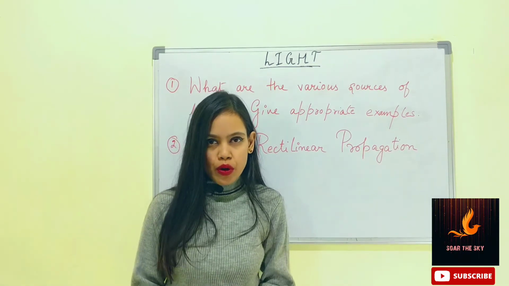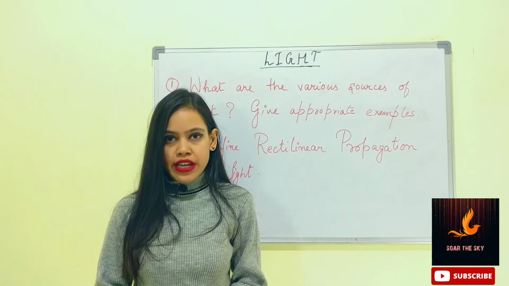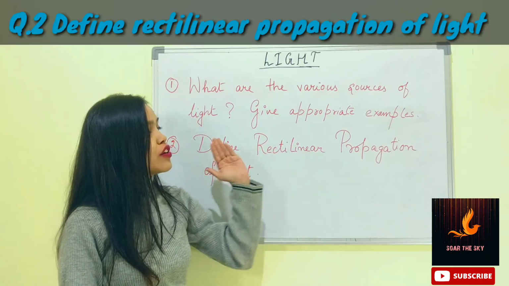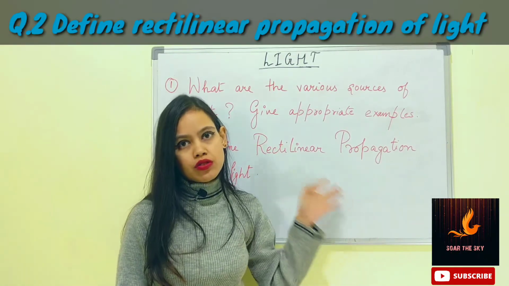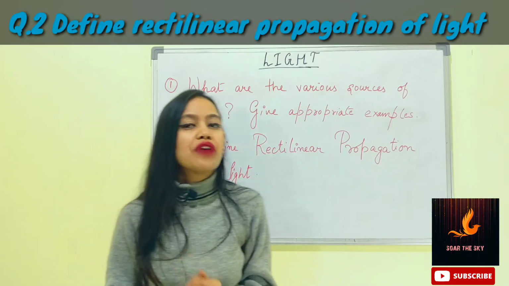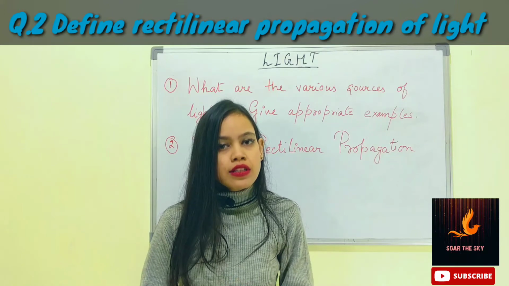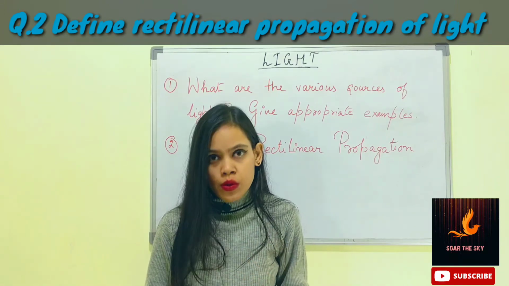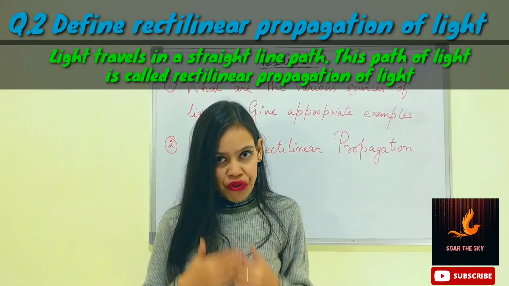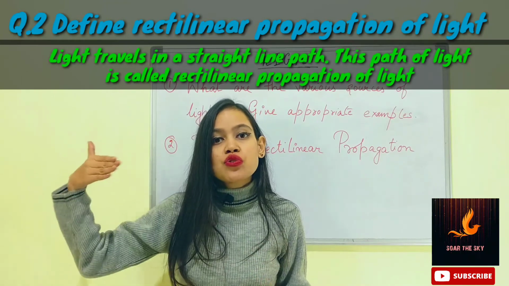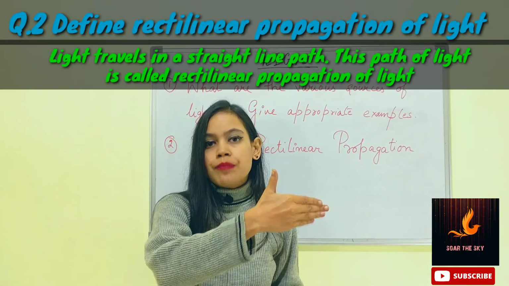The second important question in the light chapter is: define rectilinear propagation of light. Now, what is rectilinear propagation of light? The answer is, we all know that light travels in a straight line path.